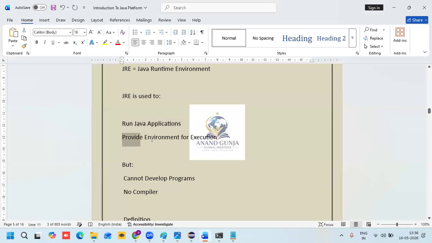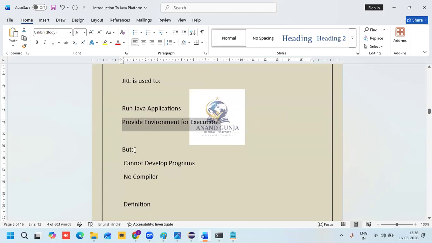It provides the environment for execution, but we cannot develop programs with it. JDK is used to develop an application, but JRE is used only for execution purposes.